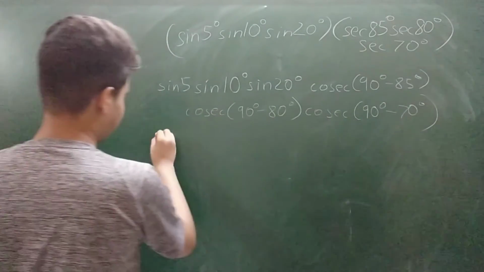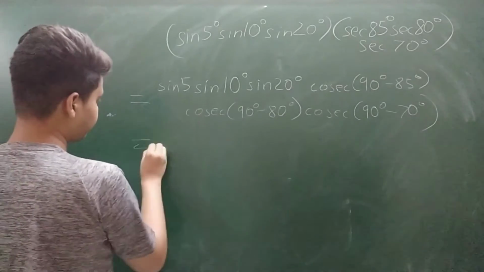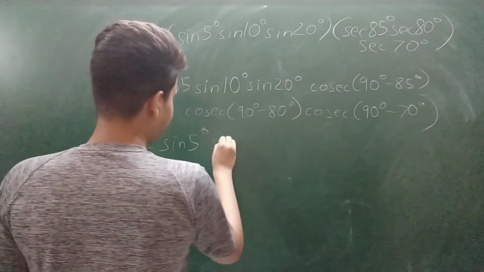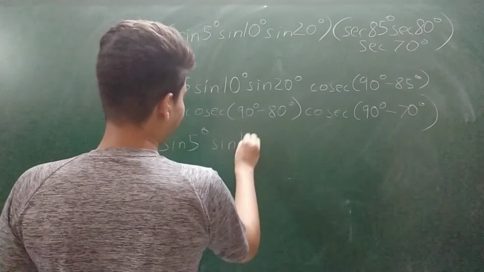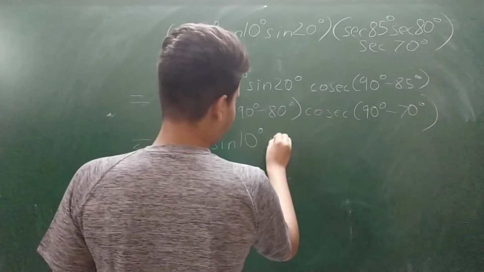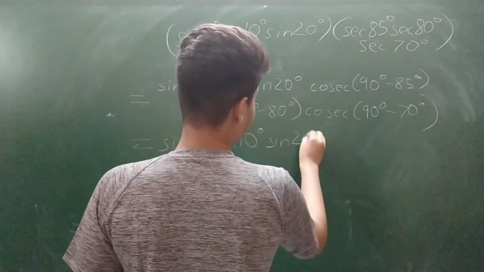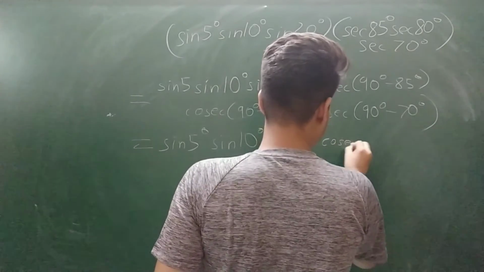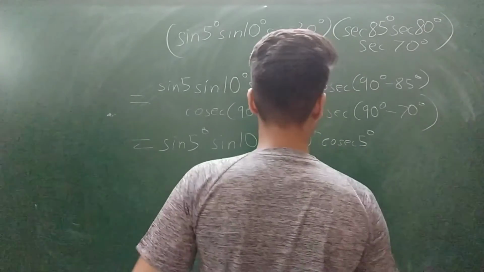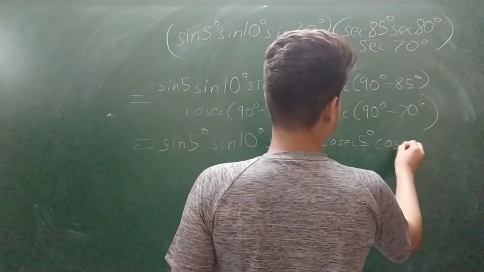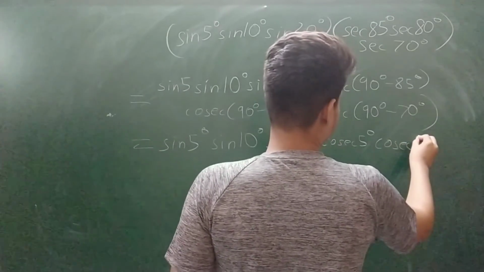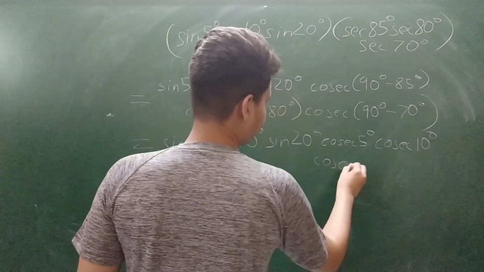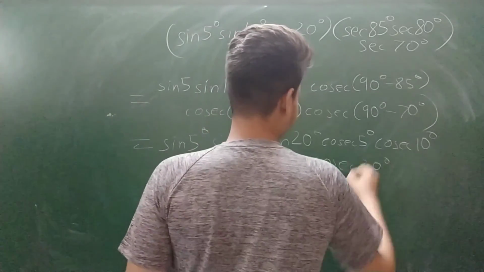So how do I get the answer? I can write this as sine 5 degree, sine 10 degree, sine 20 degree and this as cosec 5 degree, cosec 10 degree and finally cosec 20 degree.